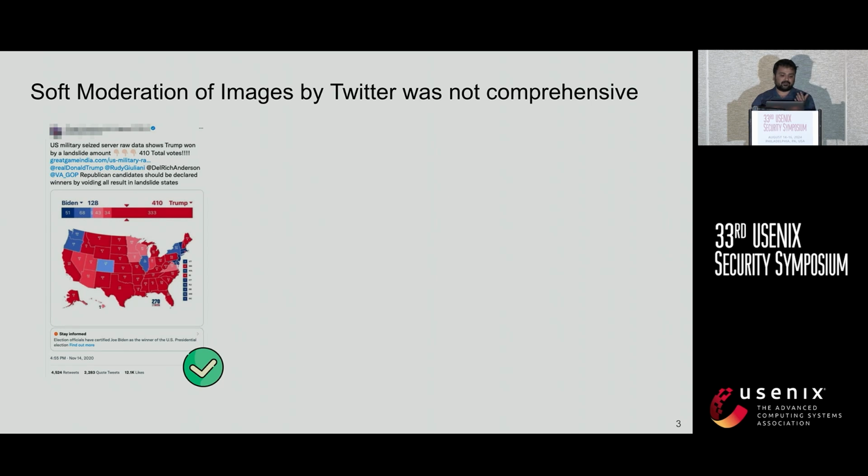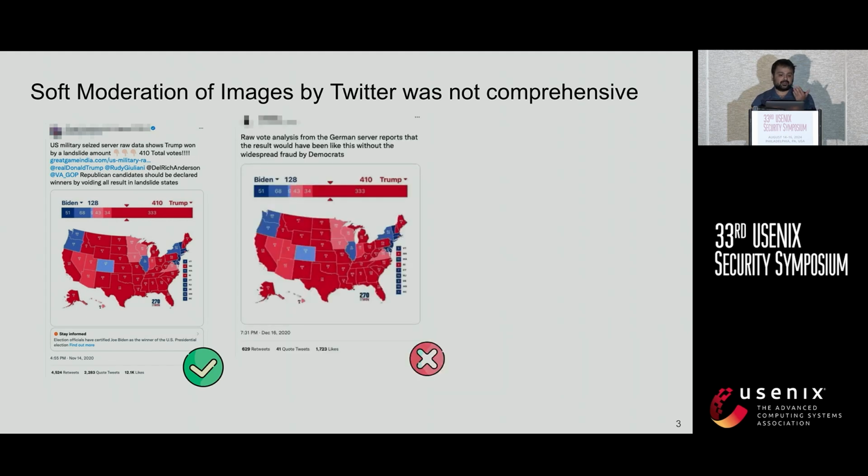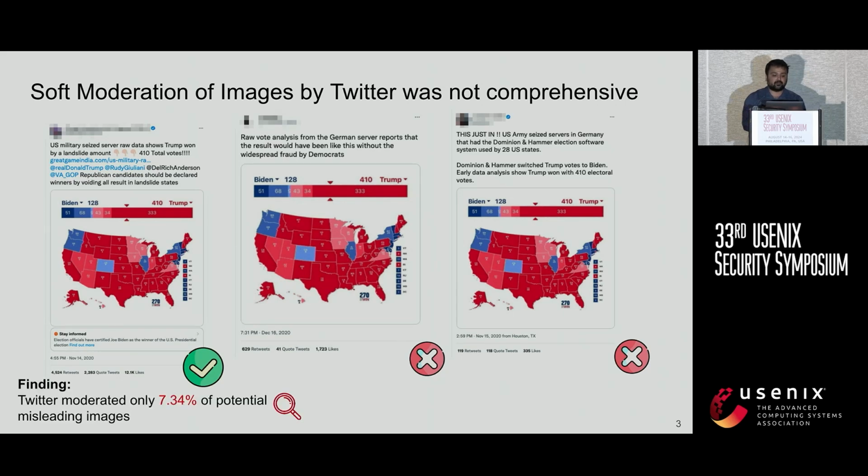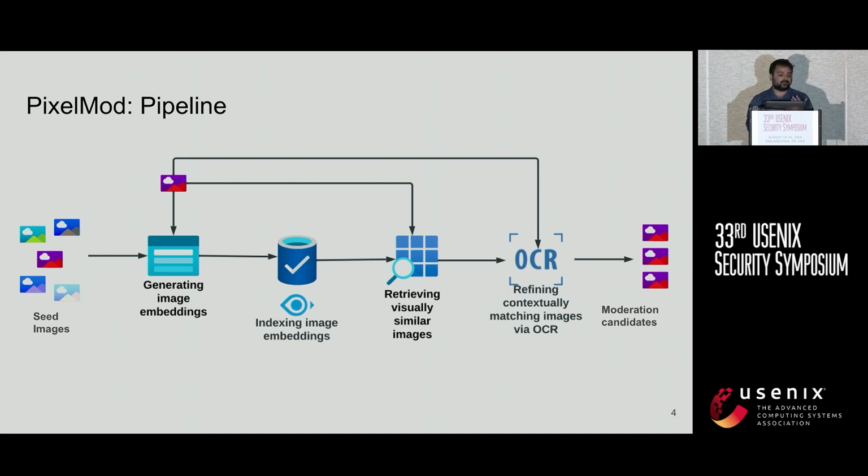The tweet on the left was flagged by Twitter with a warning label about staying informed regarding the election, but there were other tweets which shared the exact same image with the exact same narrative which went unmoderated by the platform. In fact, as part of our study, we quantified that Twitter moderated only around 7.3% of potentially misleading images. So that motivated us to develop a system for improving the state of visual soft moderation on social media platforms.